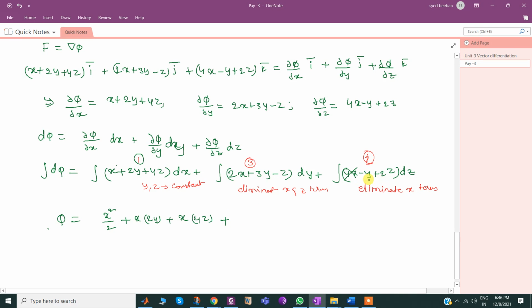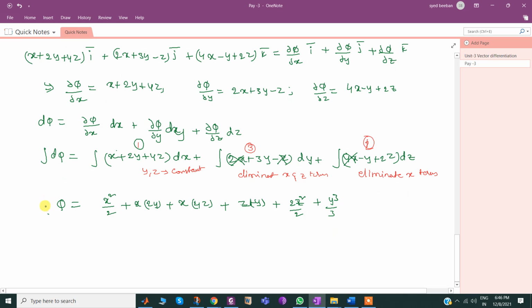Remaining here, with respect to z, there is no z available here, so z times minus y, minus yz, plus 2z square by 2. Now here eliminate x and z. X completed already, z completed already. Now plus y cube by 3. If we simplify this, what I may get?